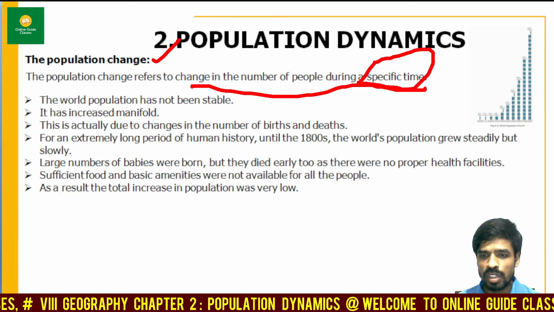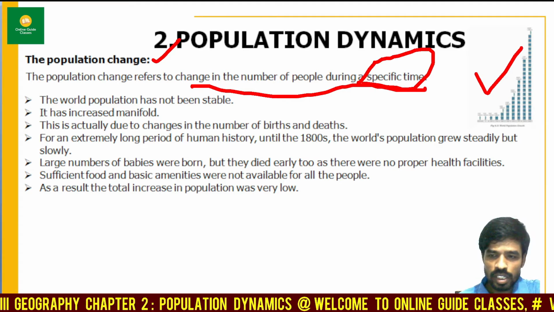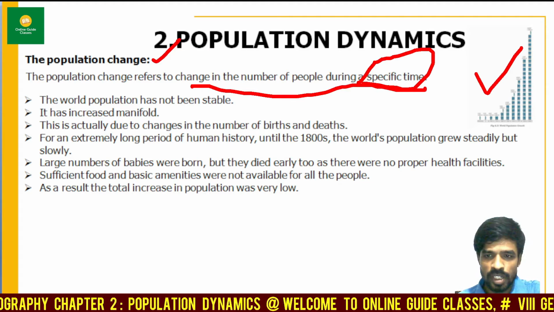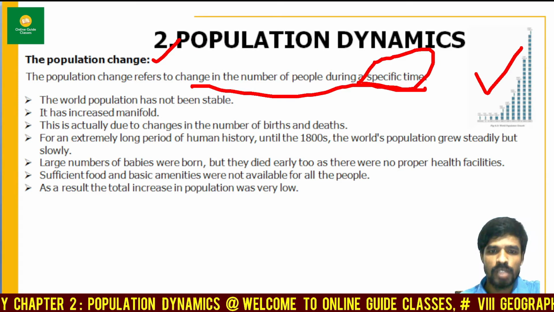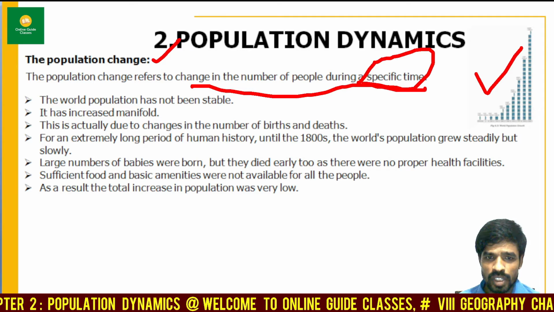I think in your textbook, there's a picture which is mentioned to you. Please read this picture, my dear friends. In the 1800s, the population count was around 1 billion. After 150 years, you will see that the same population has multiplied. That means the world population has not been stable. There's an increase in manifold.